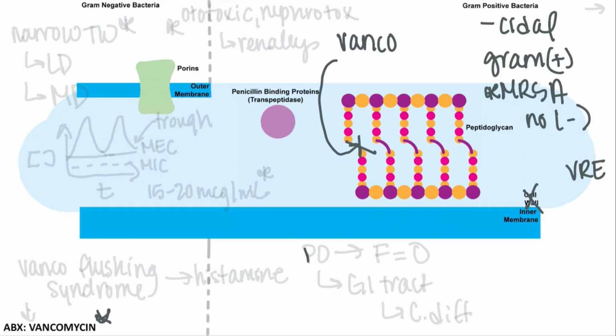For PO administration, it is not absorbed, so bioavailability essentially equals 0. It remains in the GI tract because it cannot be absorbed because of its large size. So PO, it is actually used for GI infections like C. diff, for example. Now this agent's IV dosing, which is what we'll focus on in this video, is somewhat